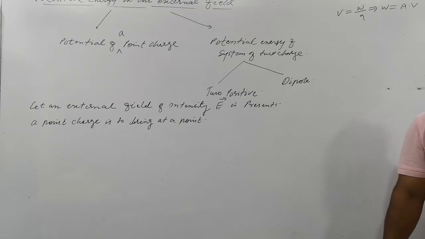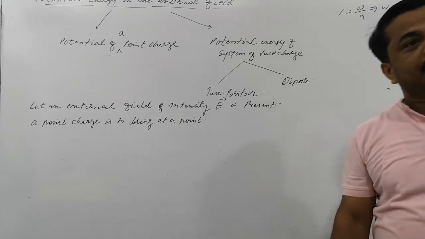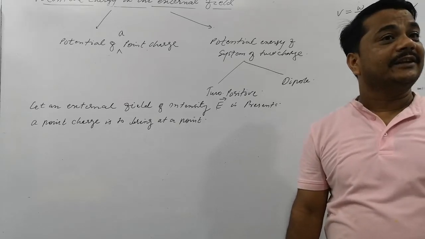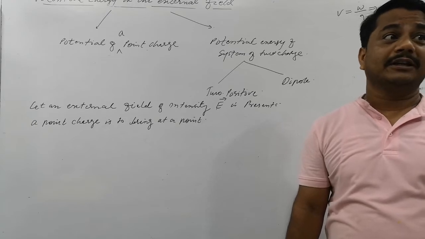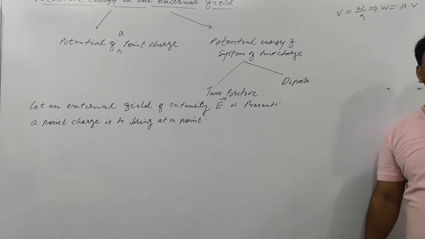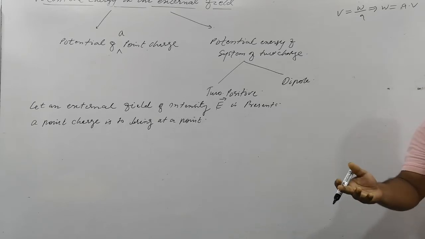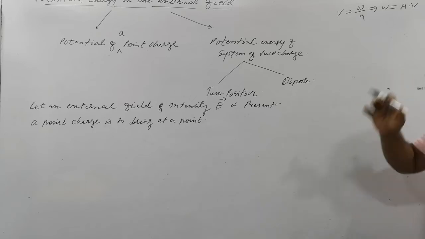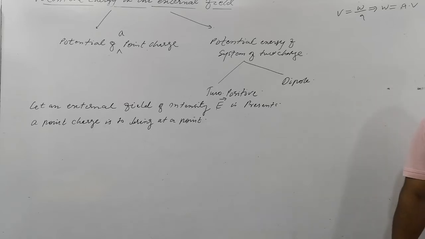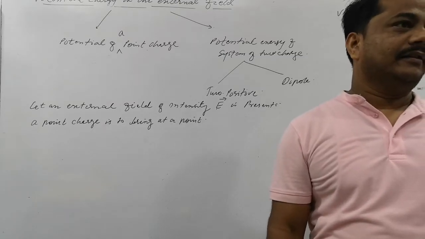If you know how much work is done in bringing a unit charge, you can know the total work done. For finding this, the potential is used.